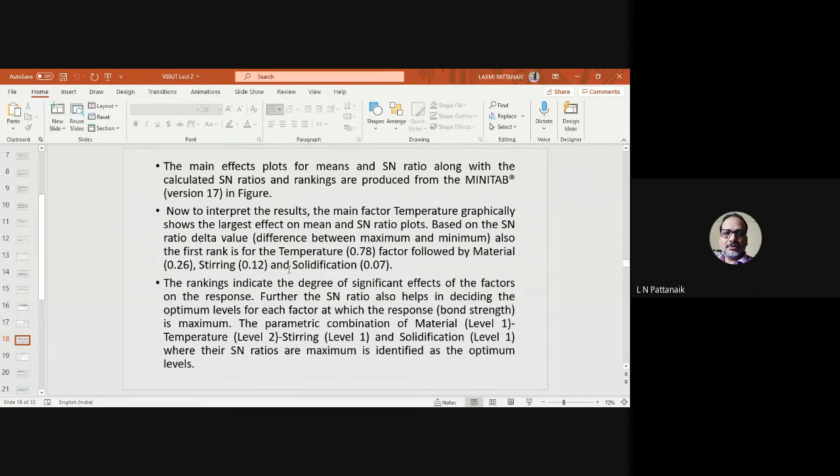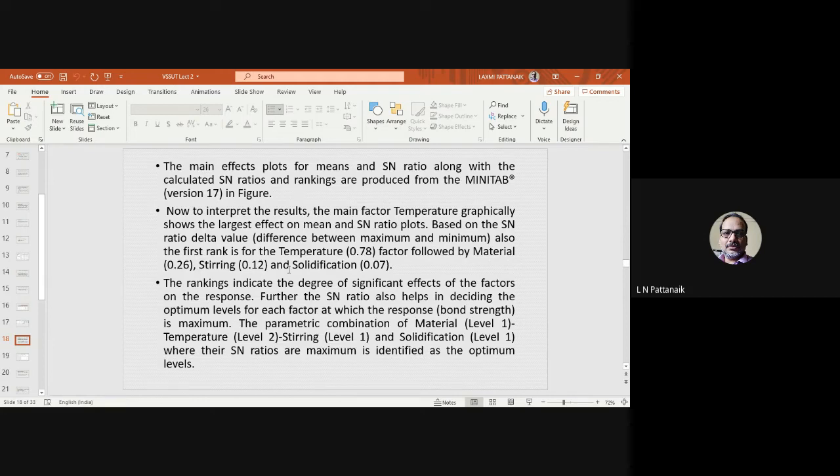In the last paragraph of this slide, you can see the main output or main result that you can find from this robust design analysis. The rankings indicate the degree of significant effects of the factors on the response. Further, the SN ratio also helps in deciding the optimum level. What is the SN ratio? We have just discussed today that SN ratio is your signal to noise ratio.